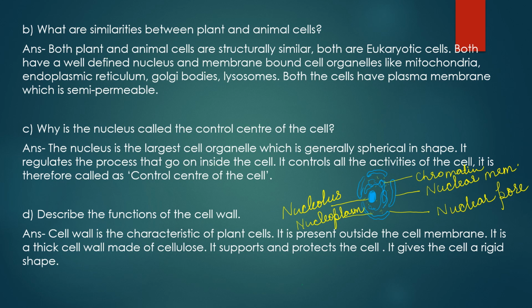The outermost covering is the nuclear membrane. Then it has some gaps or small pores which are called nuclear pores. Inside the nucleus there is a huge spherical body which is called the nucleolus. The semi-jelly-like, semi-solid liquid inside the nucleus is called nucleoplasm. Then the chromatin threads are present which are responsible for the transfer of characters from the parent to the offspring.